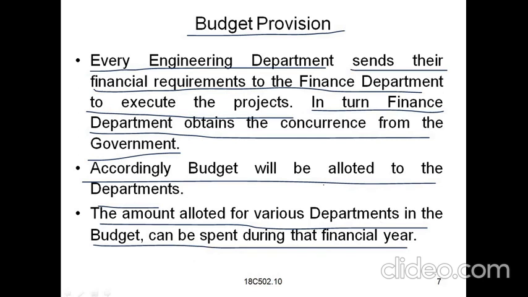Whatever amount is released from the finance department, they can spend or use within the financial year itself, so that the projects can be executed in the financial year. Okay,